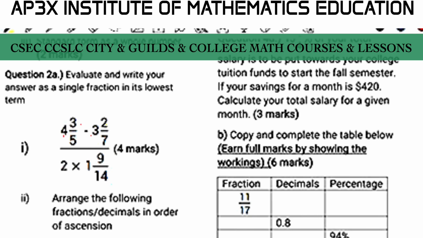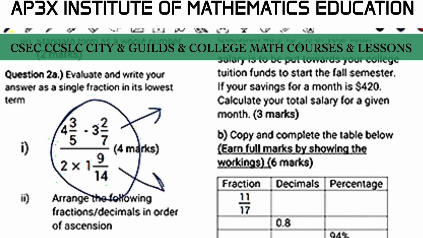Now what CSEC has done here is that they have given you a fractional quantity, but in the numerator there is a fraction problem to work out, and in the denominator there's also a fraction problem to work out. So I generally expect and encourage my students to label the question in sections.